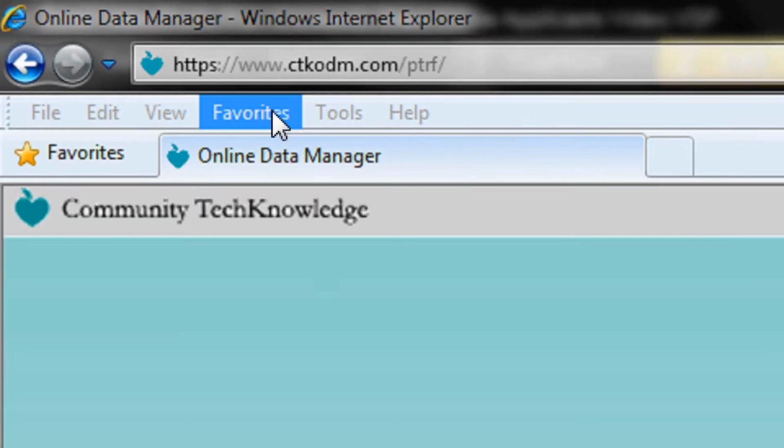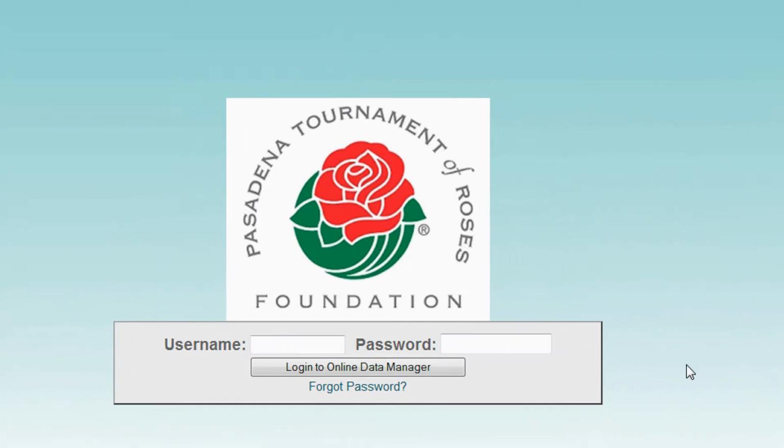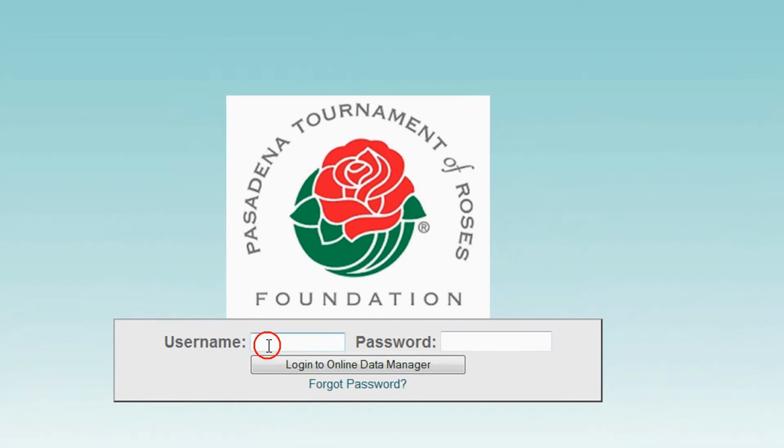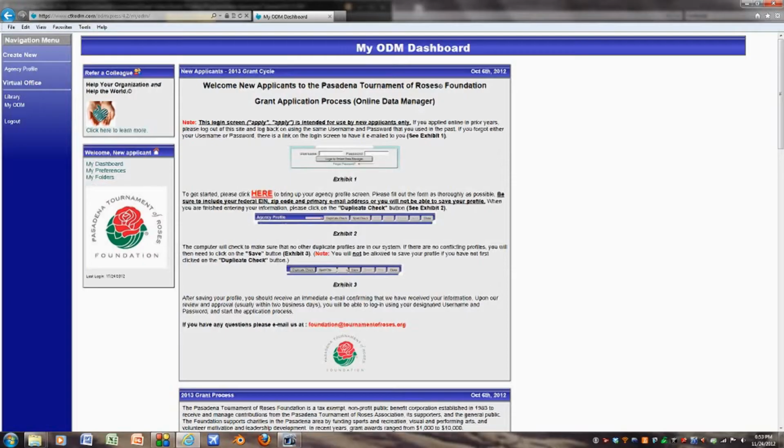To log on for the first time, we will type in "apply" for the username and "apply" for the password. Both fields are case sensitive, so be sure to type the letters in lowercase. After I have entered the username and password, click on the Login to Online Data Manager button. If you have logged in correctly, this should be the screen that you see.